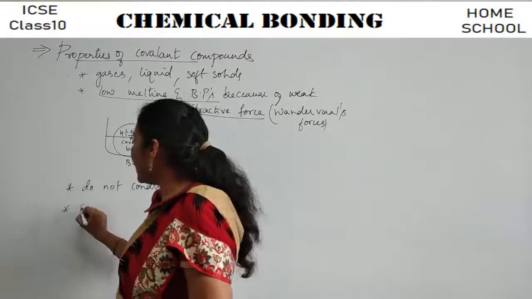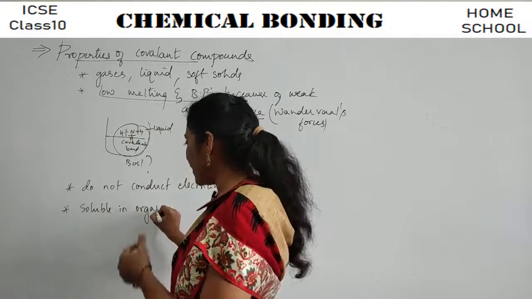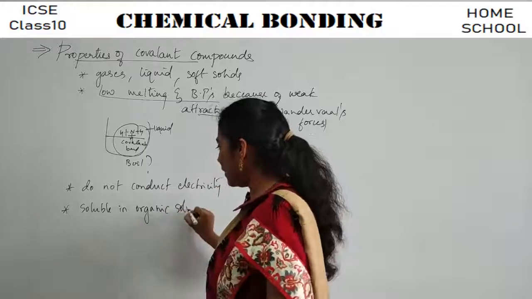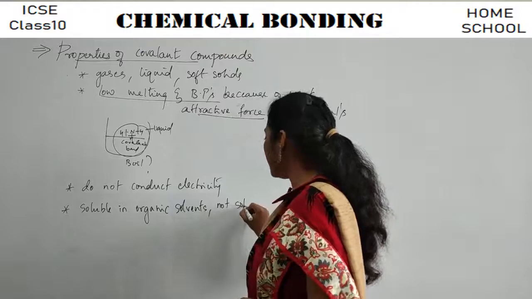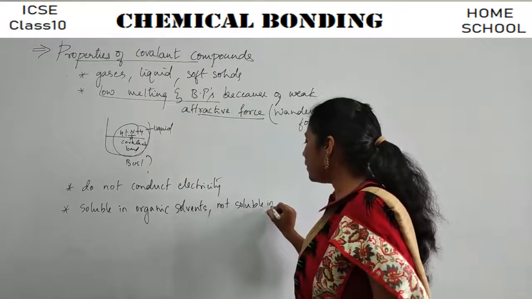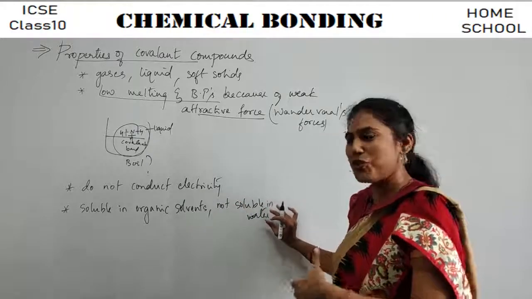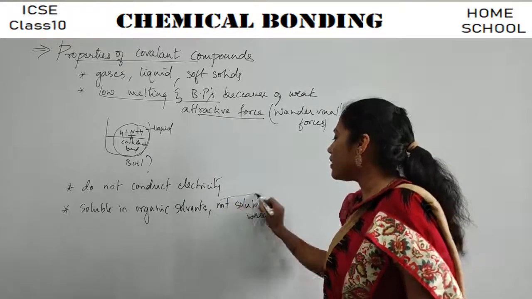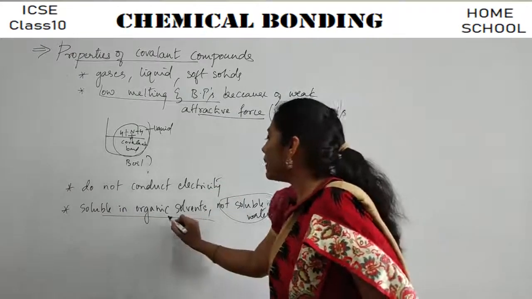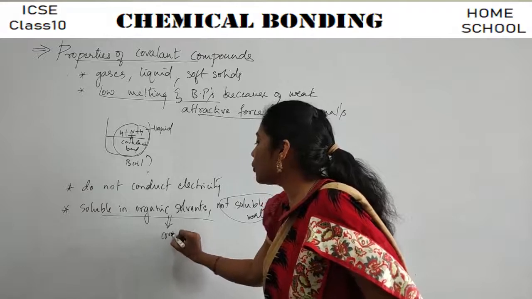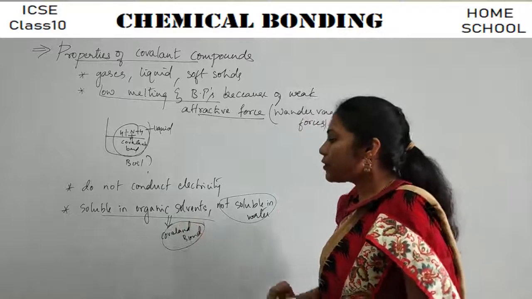Next one, they are soluble in organic solvents. Organic solvents, not soluble in water. Some molecules can be soluble in water, but most of the covalent compounds are not soluble in water. They are soluble in organic solvents, because organic solvents also have covalent bonds. Clear?